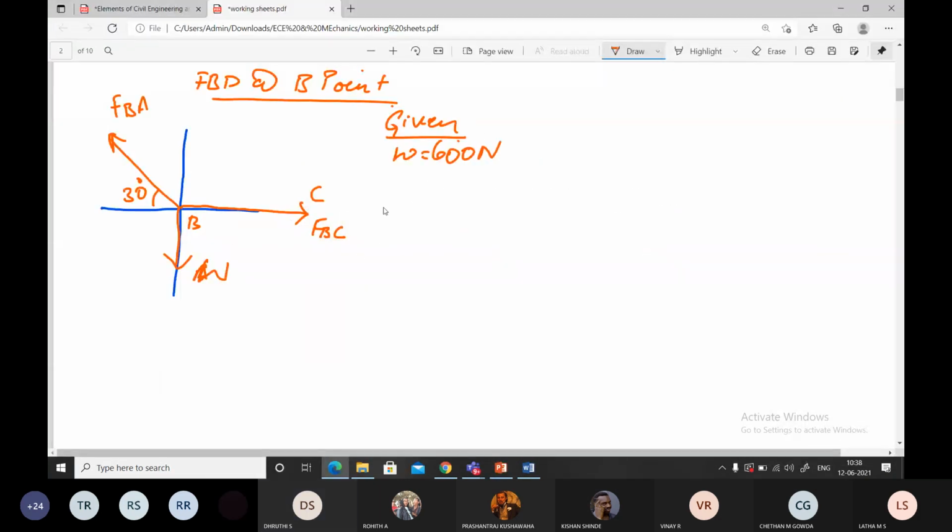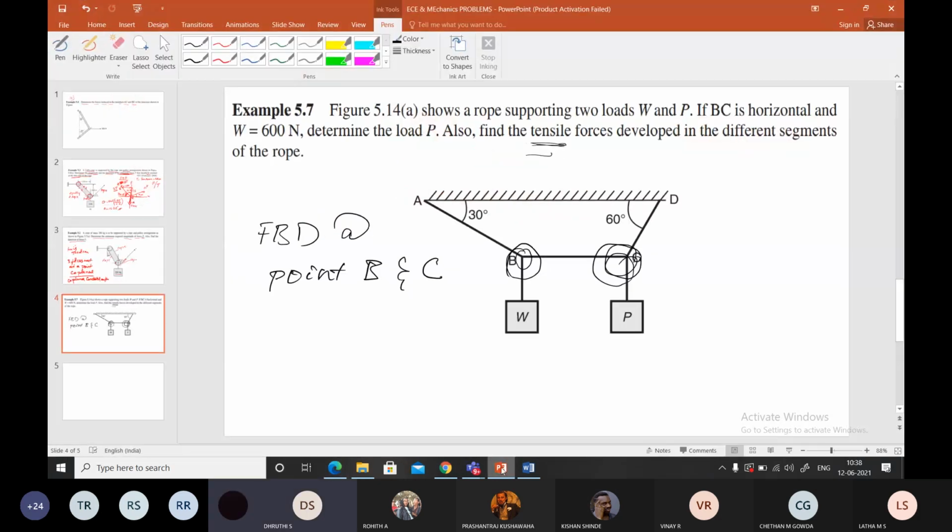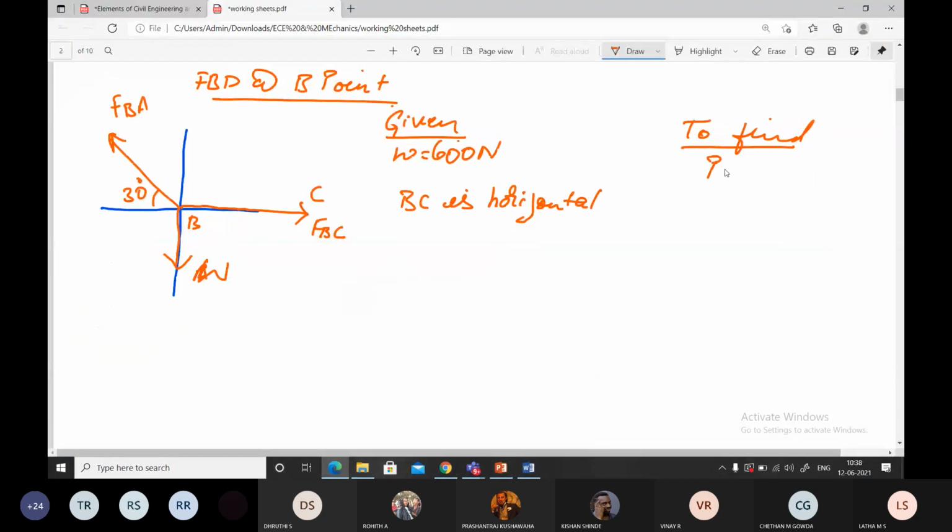And they say that BC is horizontal. And then what else are they telling? What is to find? Tensile forces. In all of them, determine the load P also. You have to determine P and the tensile forces.